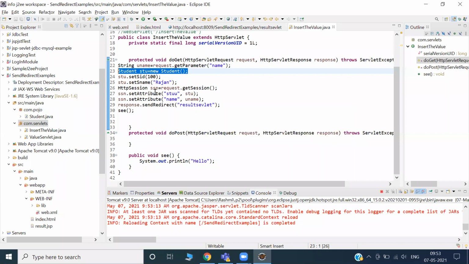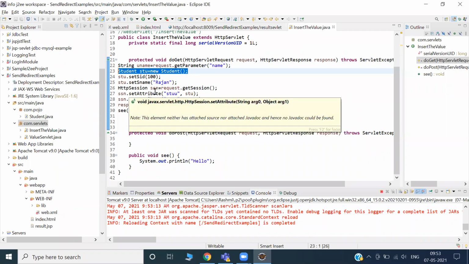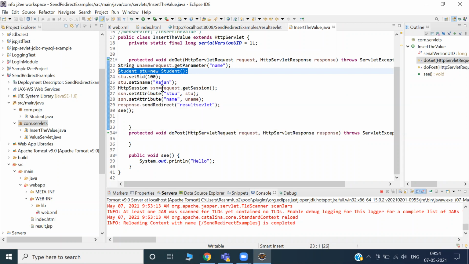Like your friend is coming from one place to another place, coming to his destination. This request will go to another destination, but I am creating a student object. I'm attaching some values, ID, name, and I'm setting the value inside the request. The student is a class, sir. Yes, student is a class.